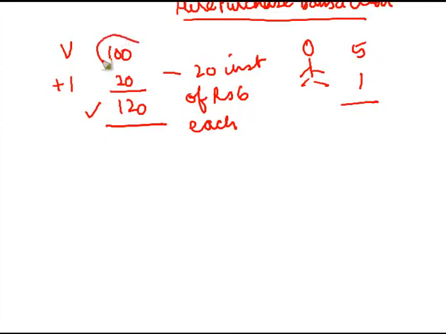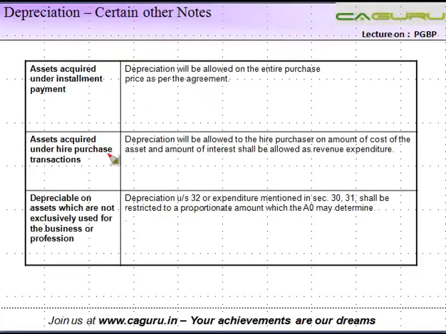So on this entire amount, depreciation is allowed. Right? While this amount, which is interest, can be claimed as a deduction. Okay? So depreciation will be allowed to the hire purchaser on the amount of cost of assets, and the amount of interest shall be allowed as a revenue expenditure.